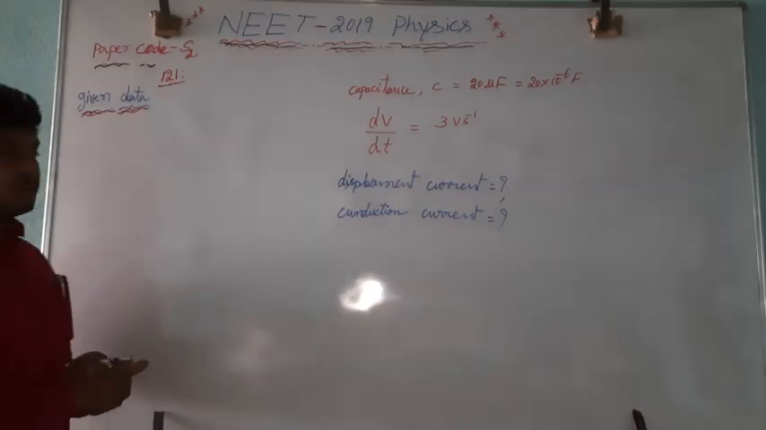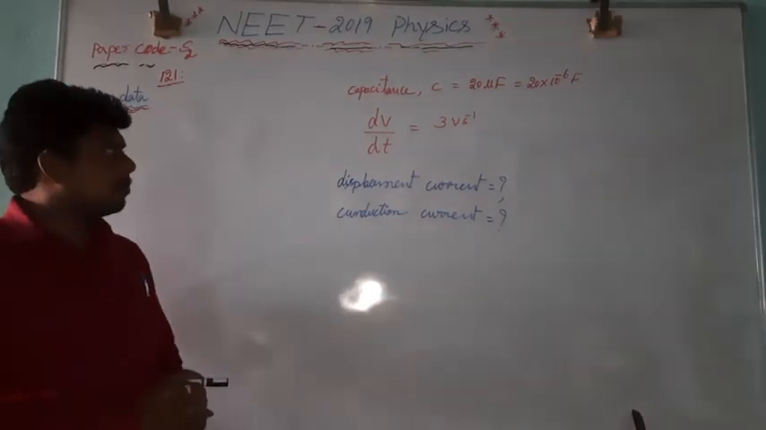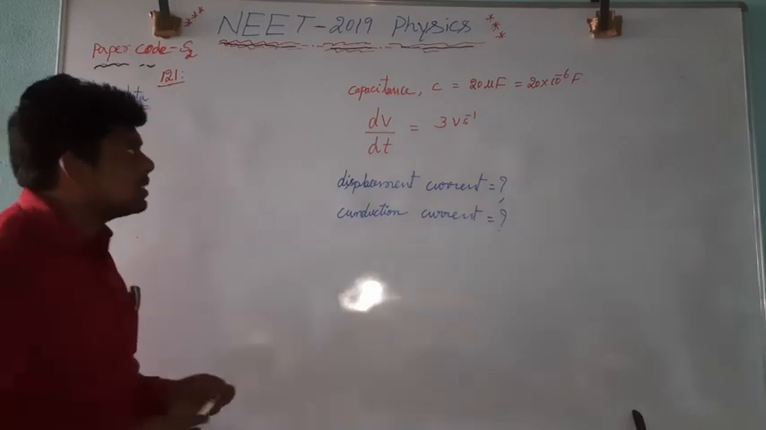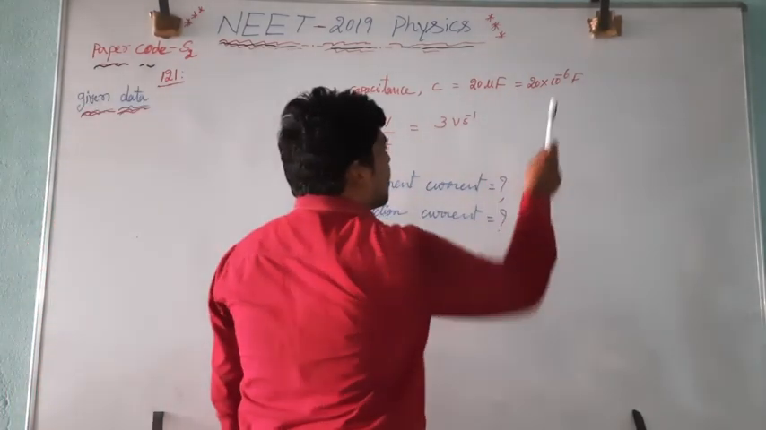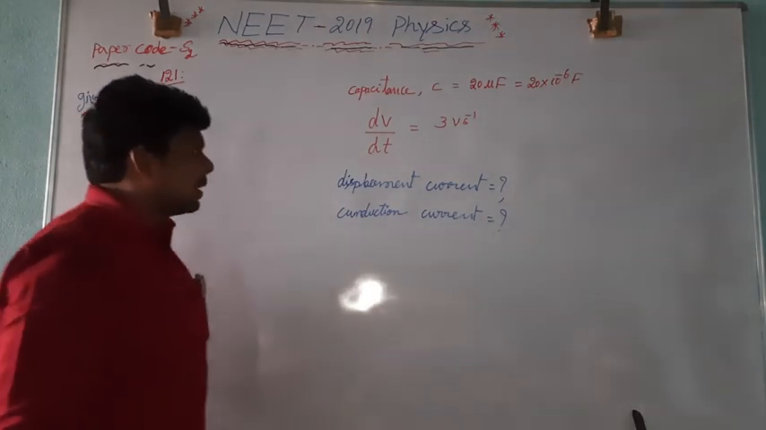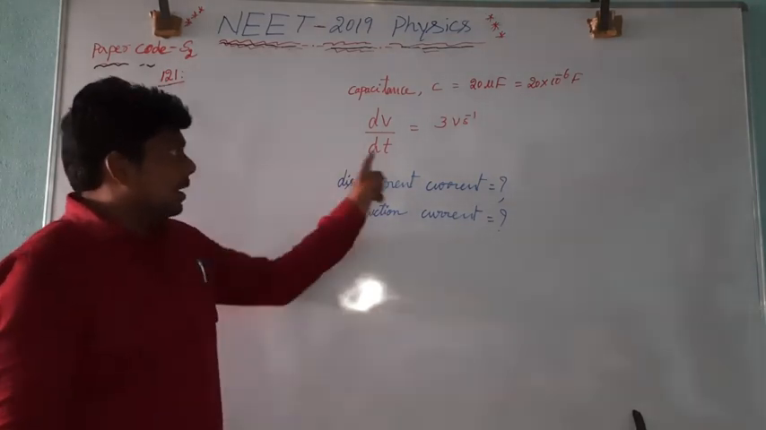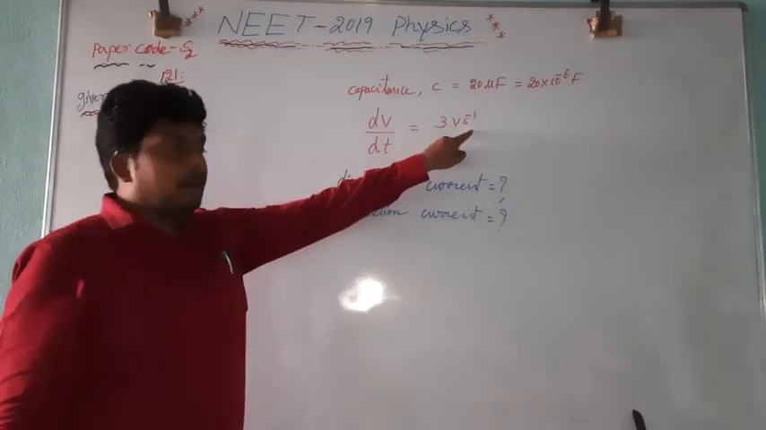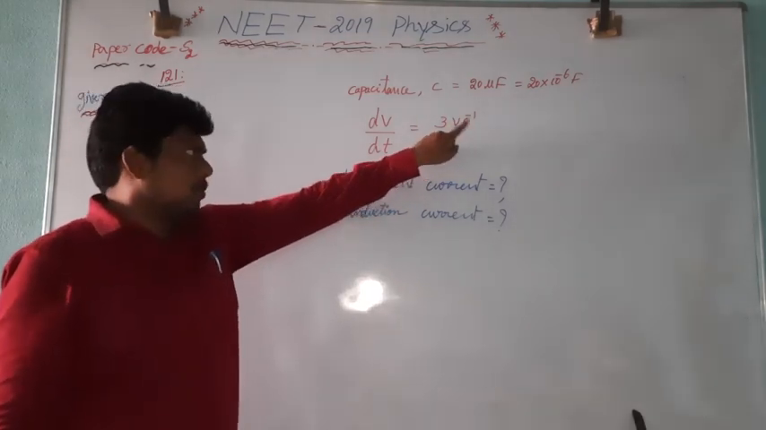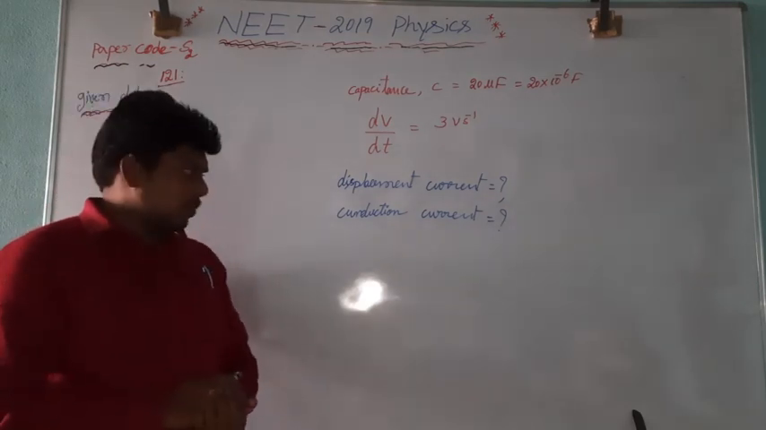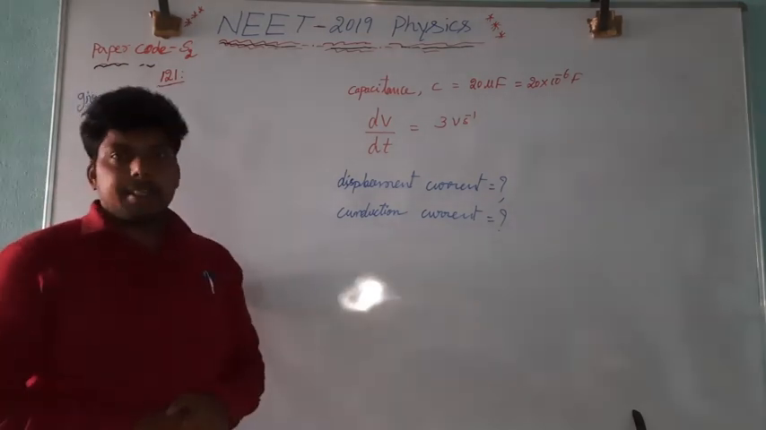Now the next question number is 121. In this question they have given a parallel plate capacitor whose capacitance is equal to 20 microfarad, connected to a source which is charging at a rate of 3 volt per second. What you have to calculate? Displacement current as well as conduction current in the wires.